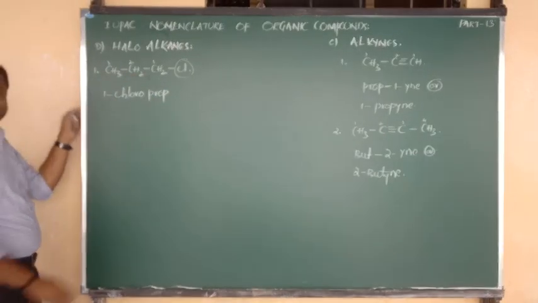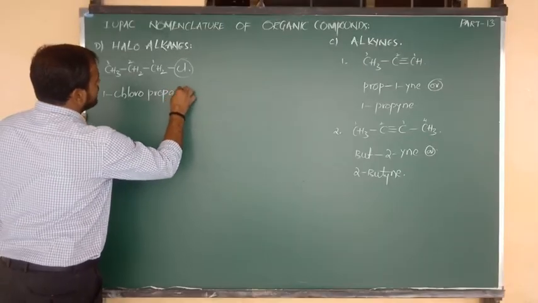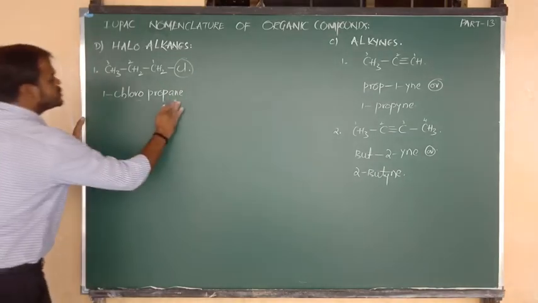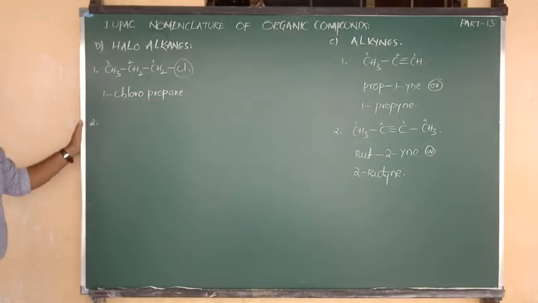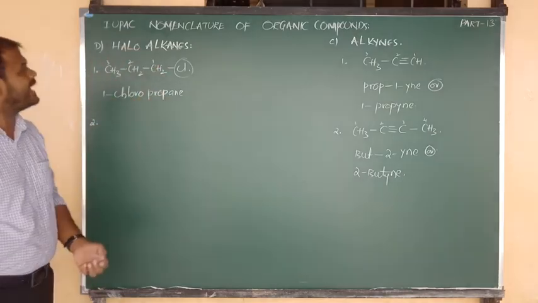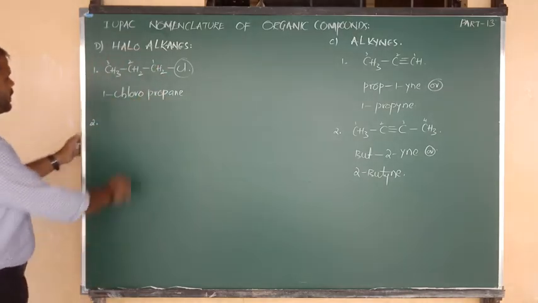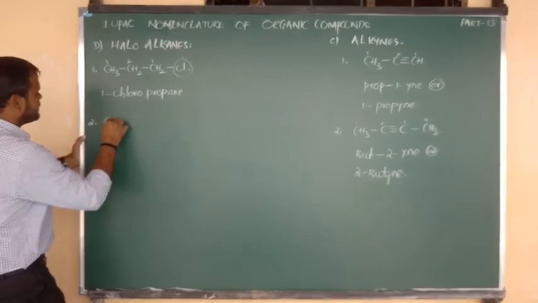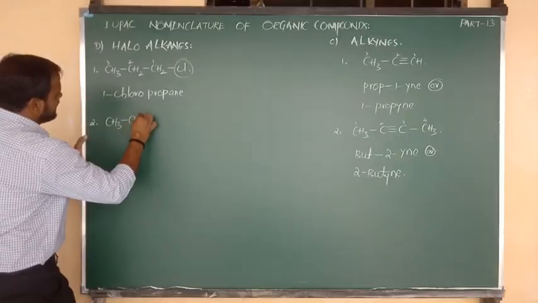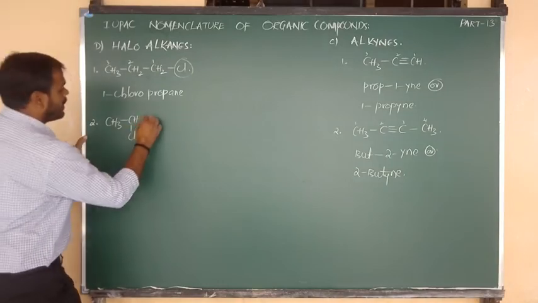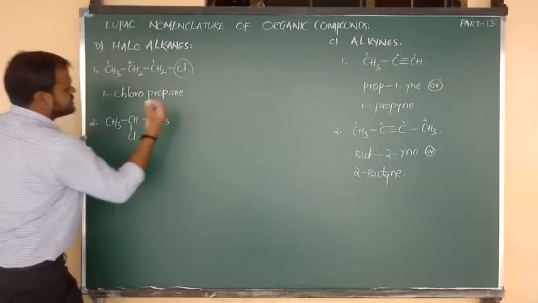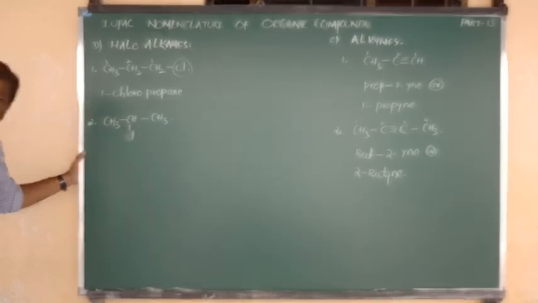And all they are having single bond, that means we have to write ane. I hope the story was clear. Yes. The second compound I am going to consider for this haloalkanes category. First, suppose the given compound is CH3 bond CH, and suppose below the plane it is connected to a Cl atom and it is connected to CH3. Okay, all of you, beta?